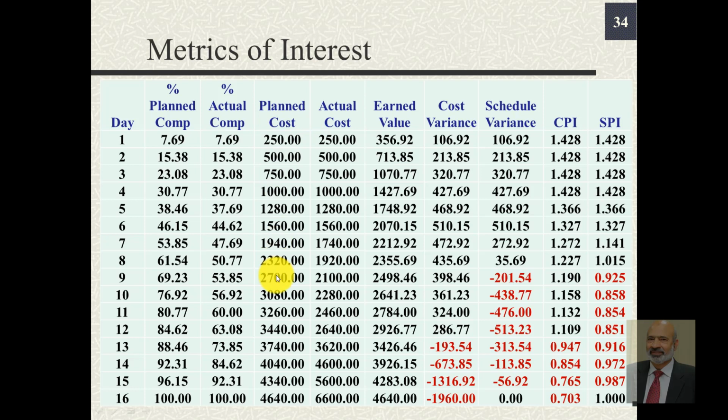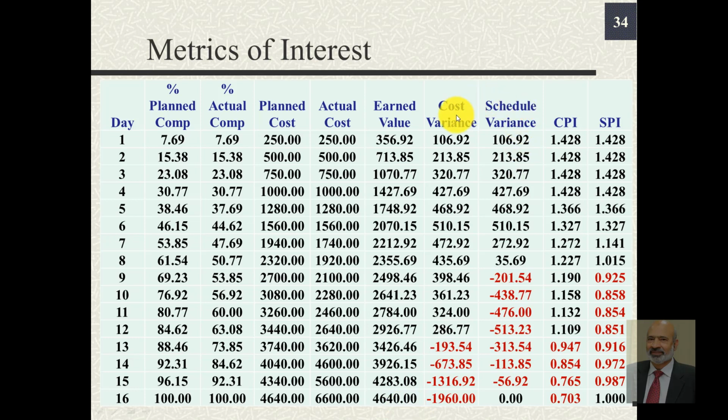This was the planned cost again from example 3, and this is the actual cost from example 4. This is the earned value. Earned value is simply the percent completed multiplied with BAC. So finally, when your percent completed is 100%, you get 4,640 because that is the earned value as per BAC.